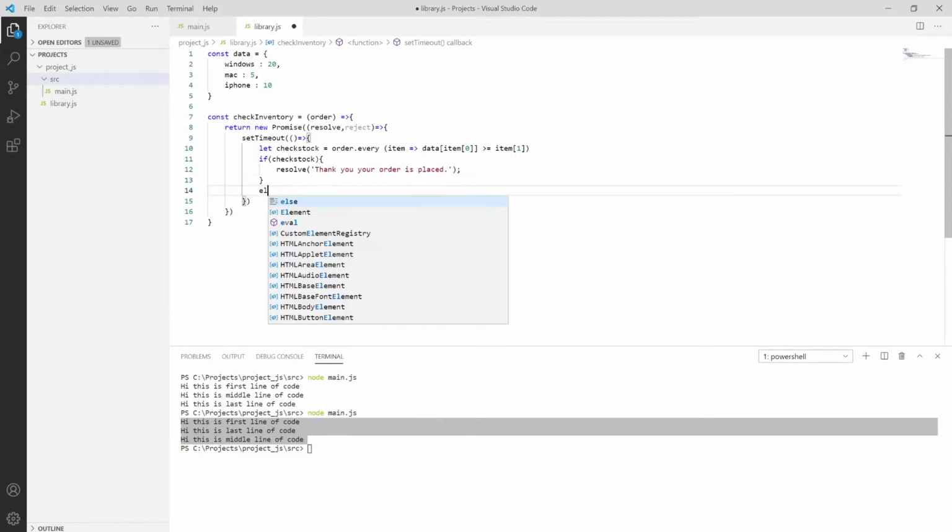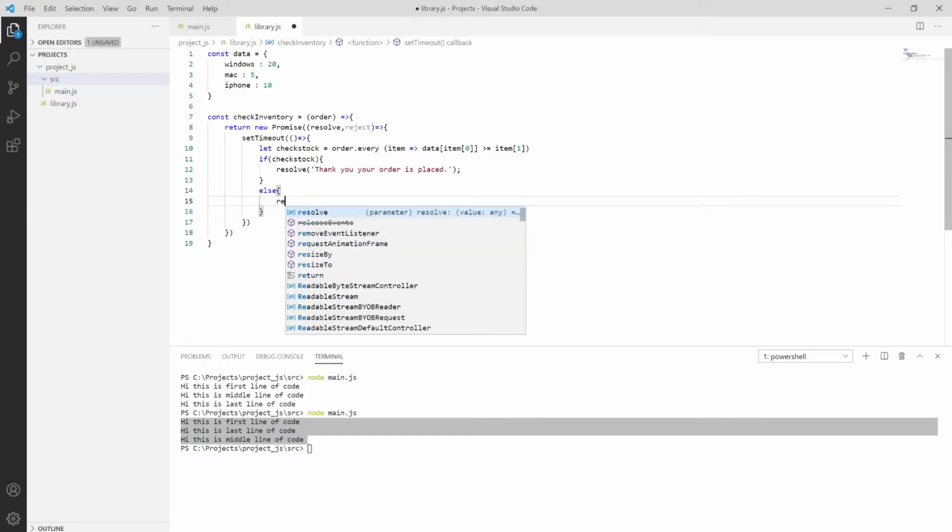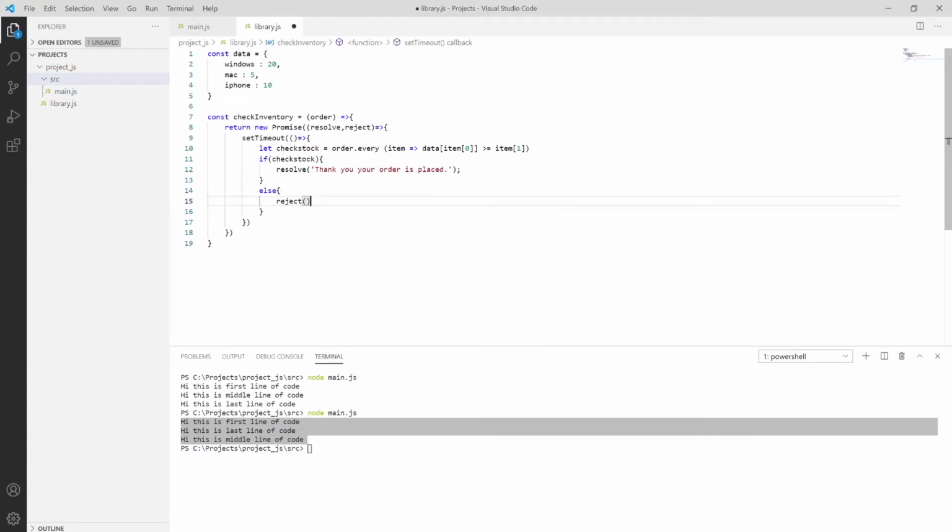Or in the else condition we can put reject, and inside the reject, sorry, the product is not available, or you can put some kind of statement, whatever you want. And I'm providing a 100 millisecond delay, not seconds, it's 100 milliseconds.